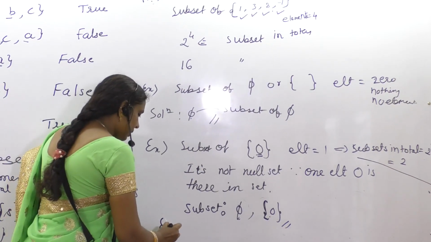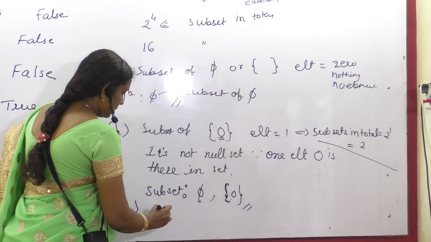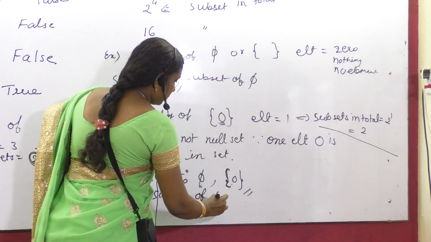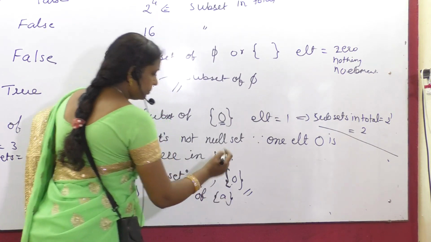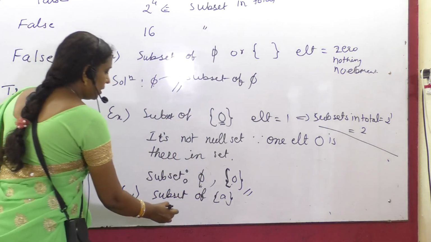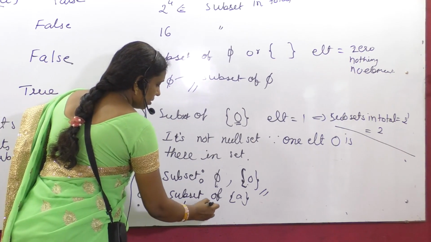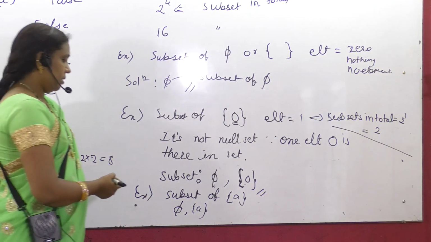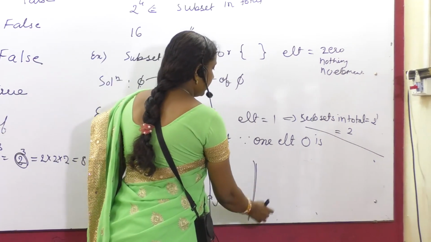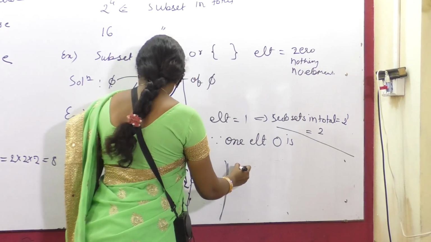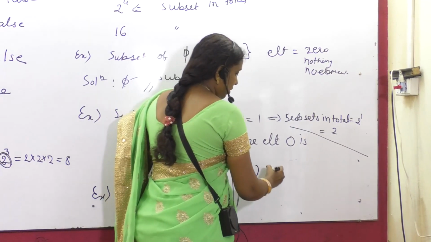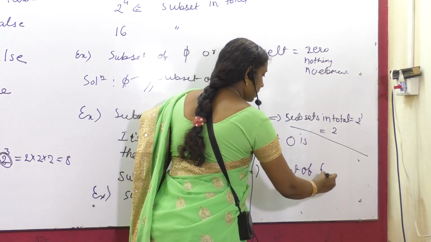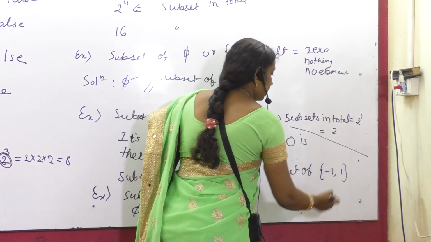Okay, similarly, can anybody check this question? Subsets of {A}: null set and {A}. Is this clear? Okay, fine. If I add one more element here, for example, subsets of {-1, 1}.